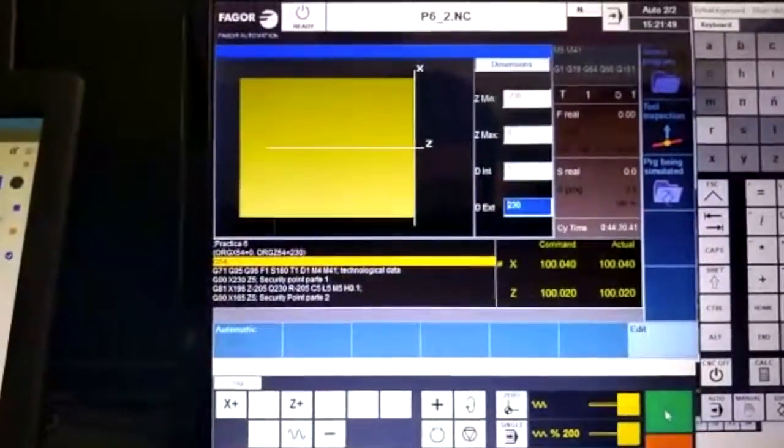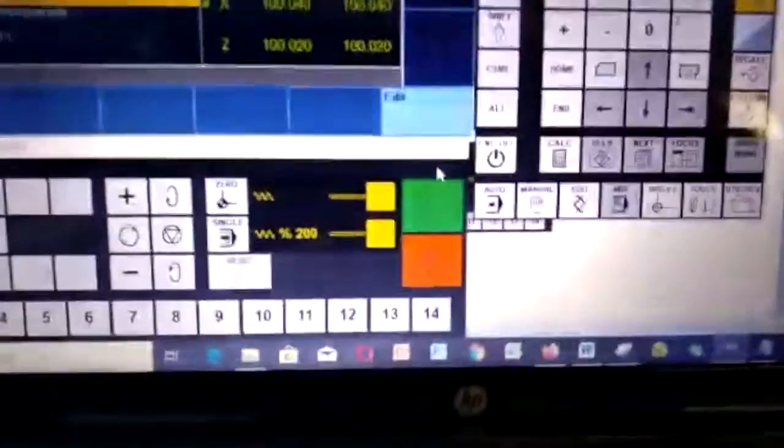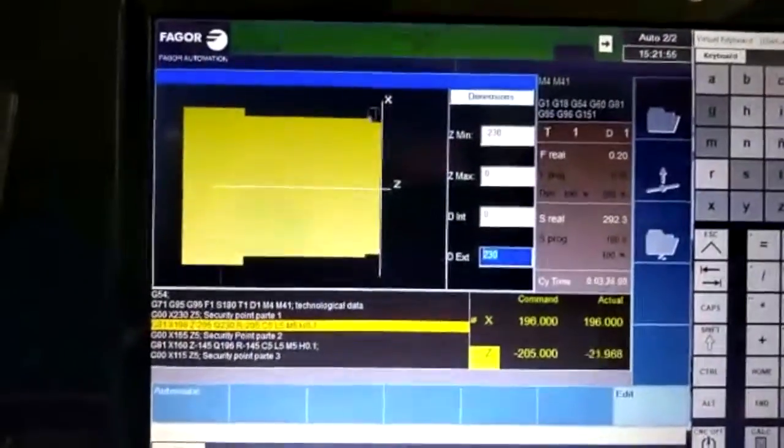Then you click on the green button to start your simulation, and then you can observe it on the top of the screen.